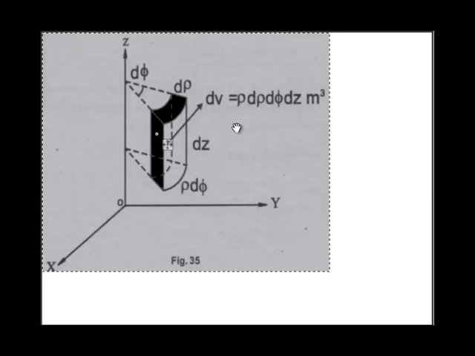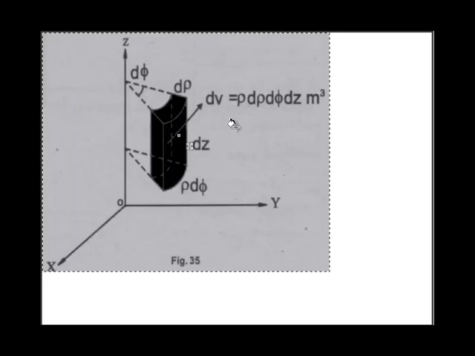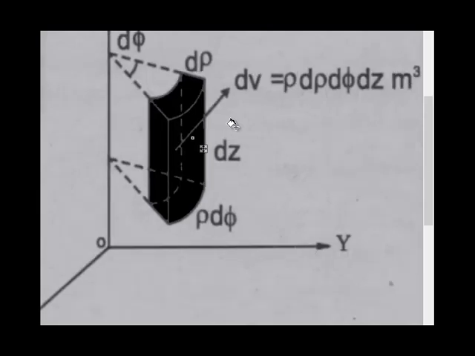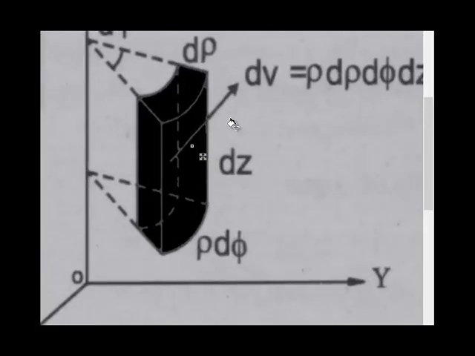This is the differential volume that we have to consider. In this we have 6 faces: the top face, bottom face, left and right, the front and back. To calculate the volume, we have to multiply only three